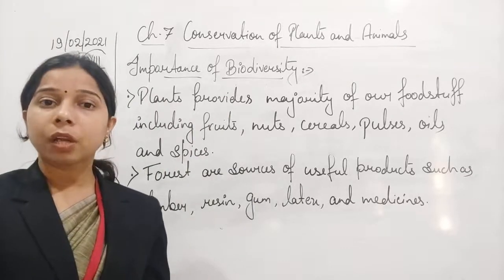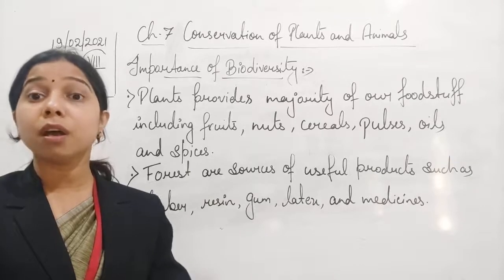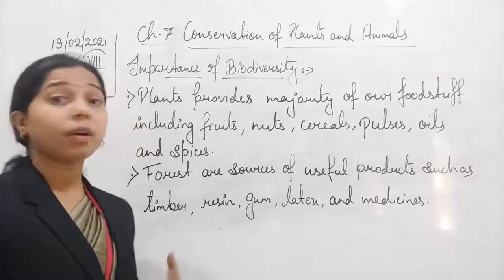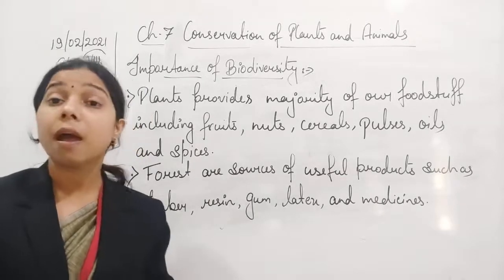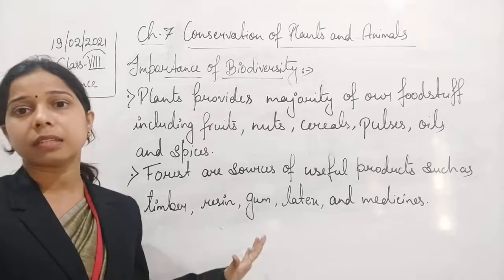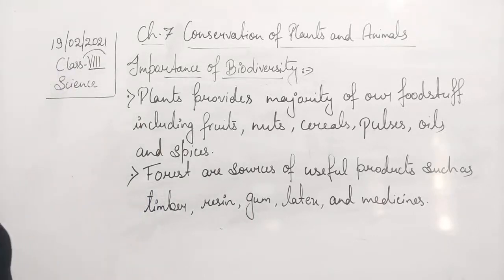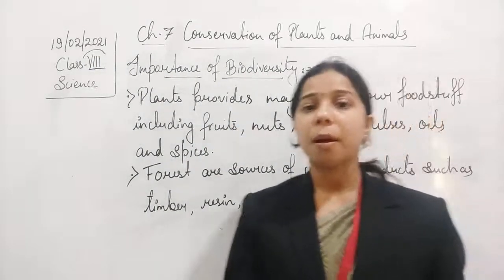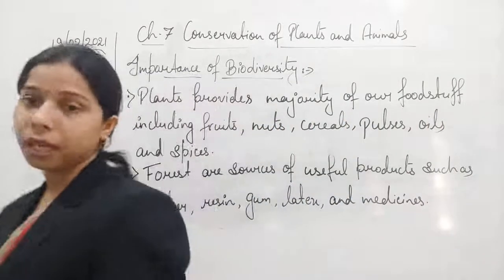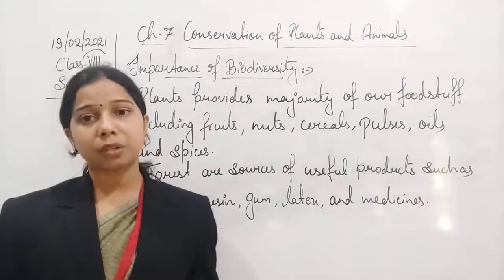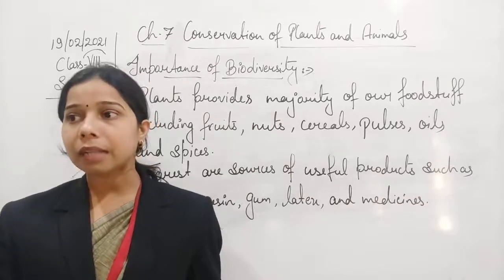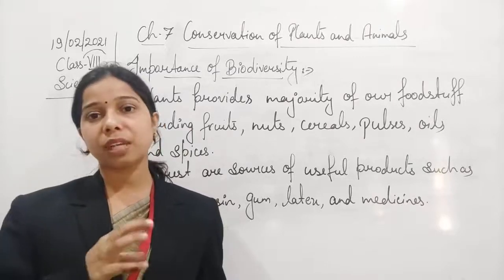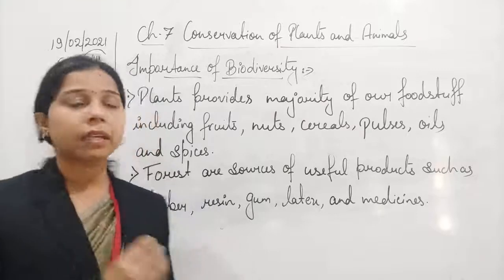Okay, we know that a lot of medicine is prepared with the help of plants only. It is either a latex, a gum, a kind of timber or a resin. These are all provided by the plants themselves, because the forest is the richest source of such useful products. So this much we have discussed about the different types of plants or the forest and why they are important for us. If at a particular area more plants and trees, or a different variety of trees or plants, are available, we will get all these foodstuffs.